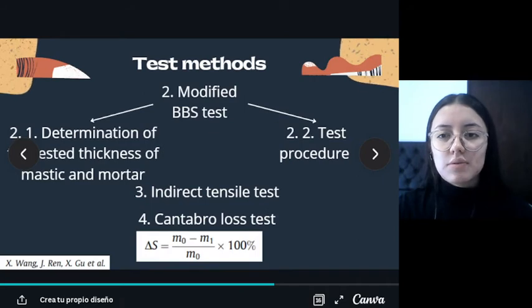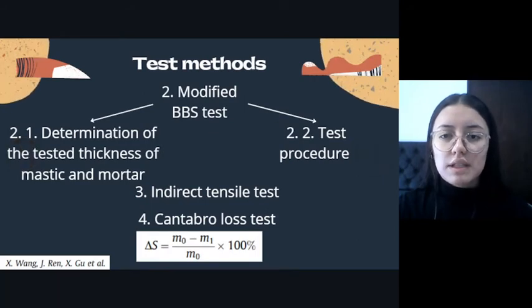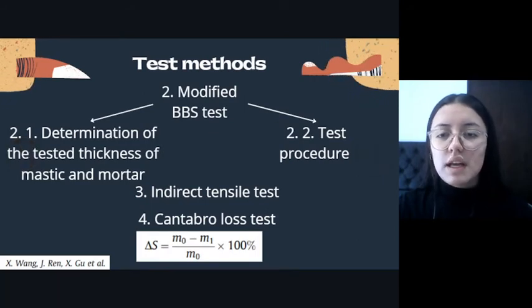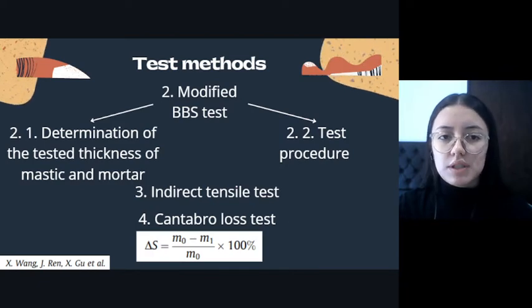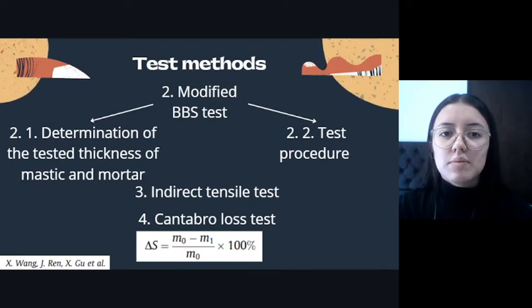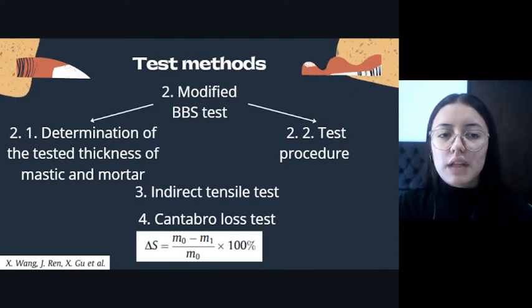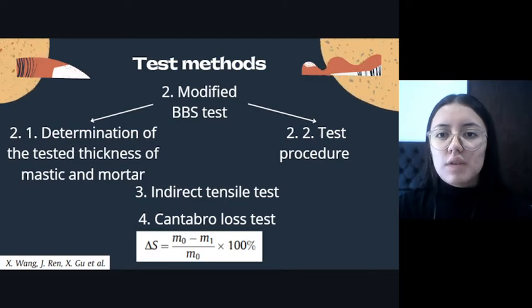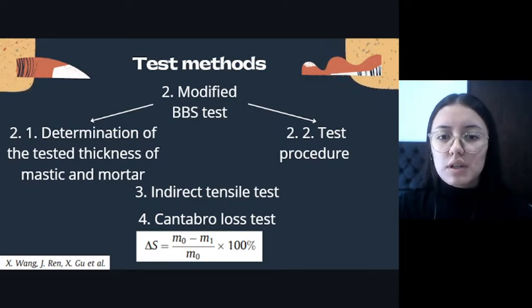Since the nominal maximum aggregate size of mortar and mastic is different from that of asphalt, the modified BBS must be done. There is another test which is called the indirect tensile test, IDT. In this, the indirect tensile strength, ITS, and the Cantabro loss test can be calculated with this equation.